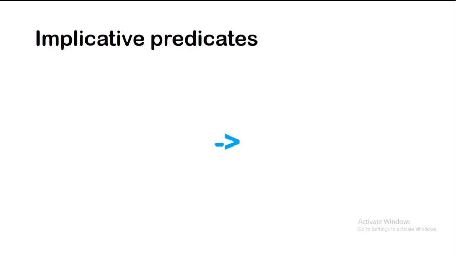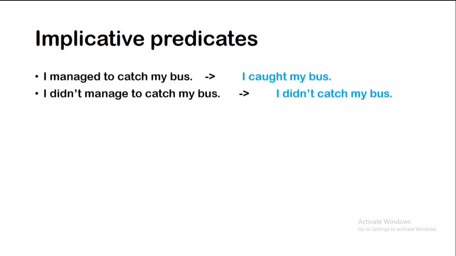In the first group, which includes manage, if the predicate is affirmative, it implies that the following proposition is true, and if the predicate is negative, there is an implication that the following proposition is false. The symbol below should read implies. This is the example, using implies.